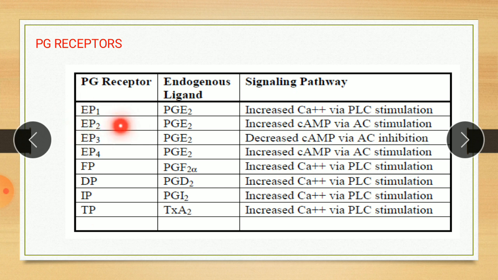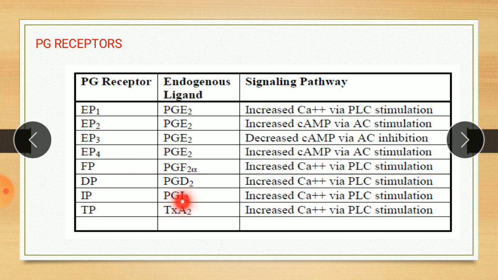Again EP2, here E means prostaglandin E. So these 4 receptors, that is EP1, EP2, EP3, EP4, are for prostaglandin E. Similarly, the FP receptor is for prostaglandin F. Similarly, the DP receptor is for prostaglandin D. The IP receptor is for prostaglandin I. TP means it is a receptor for thromboxane. So these are the receptor types.